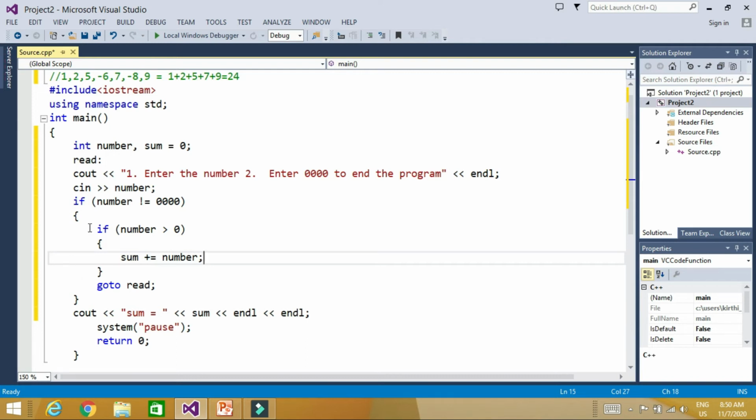If number is positive, it will make the sum, and again it will ask for the input number. So it will be continuing like this. So for example, let's say I run the program.